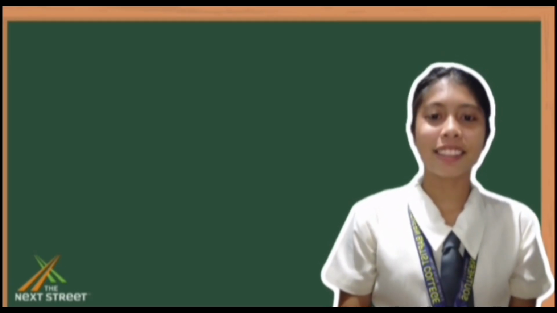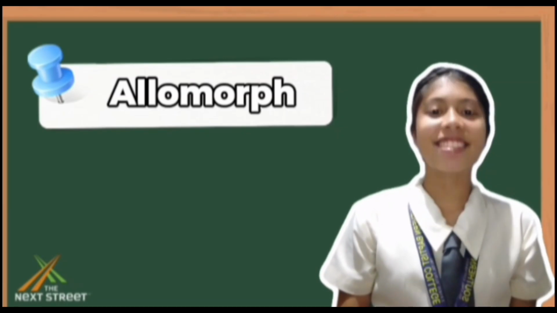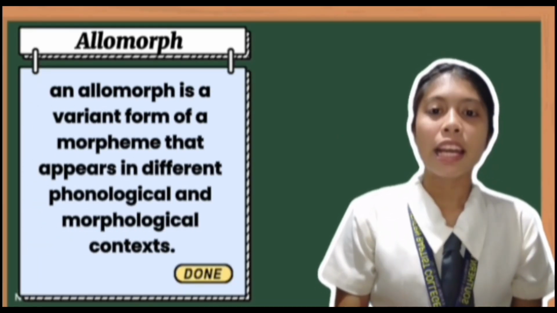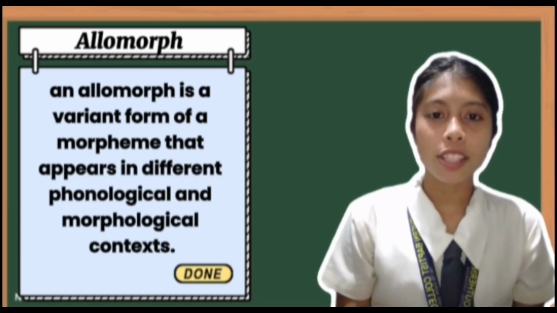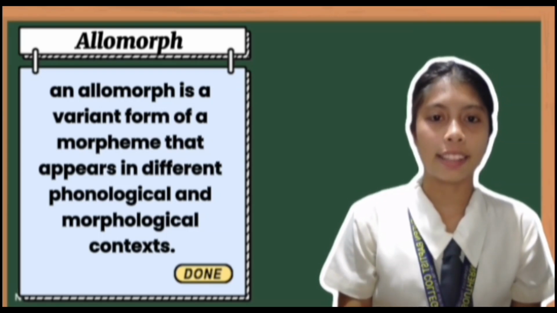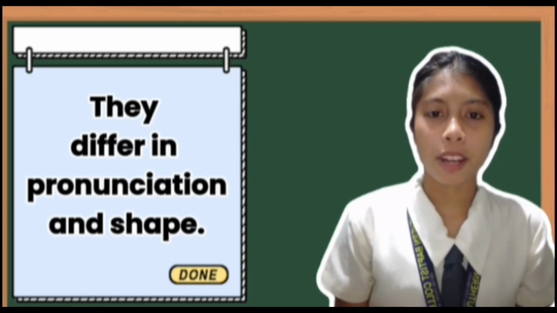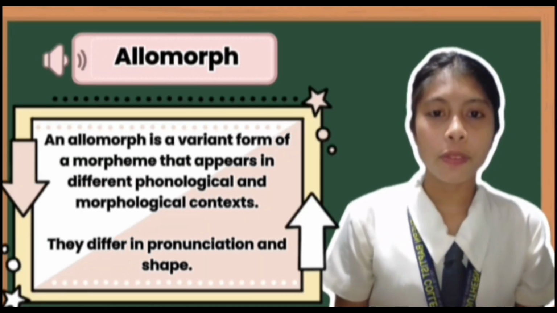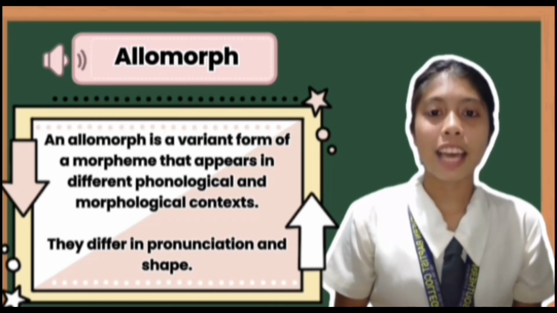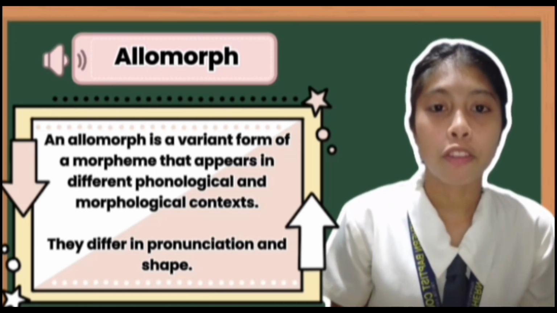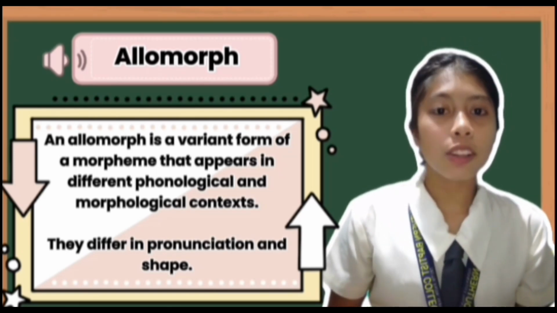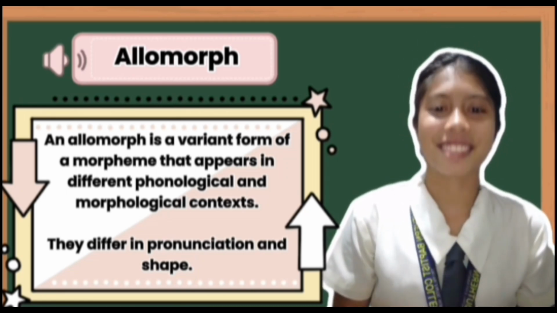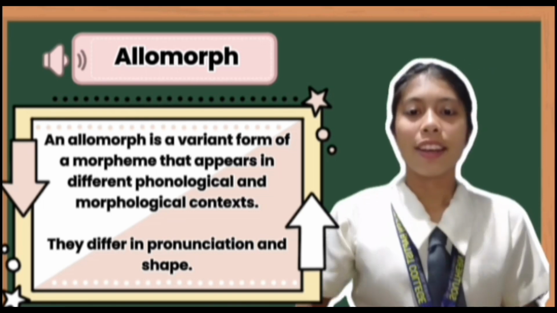Our topic for today is all about allomorph. So what is allomorph? An allomorph is a variant form of a morpheme that appears in different phonological or morphological contexts. They differ in pronunciation and shape. So when we say allomorph, these are morphs that have different shape and form, but still represent the same meaning.